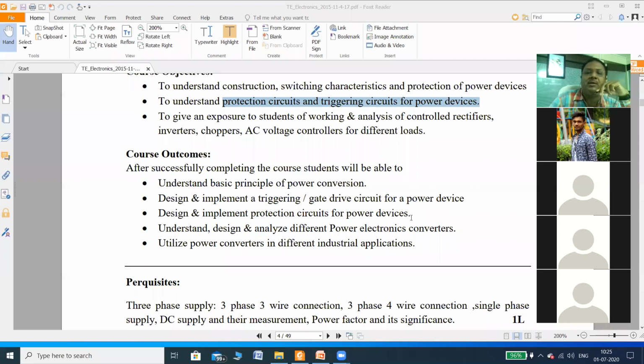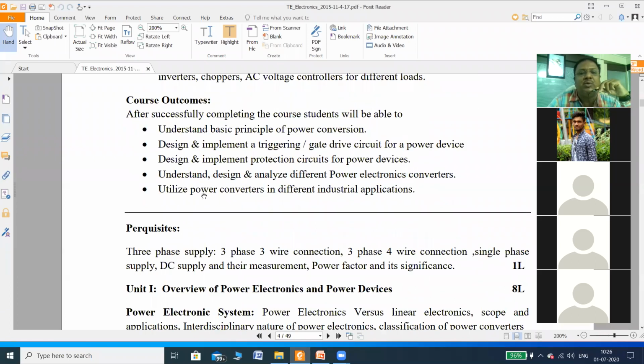This is another important part, because if you are using power devices which work on very high power, they require protection also. Then understand, design and analyze different power electronics converters, that is AC to DC converter, DC to AC converter, AC to AC converters, and DC to DC converters. There are four types of converters which are part of your syllabus. So you will be able to design and analyze different power electronics converters. And last, you will utilize power converters in different industrial applications. So this is the course outcome.